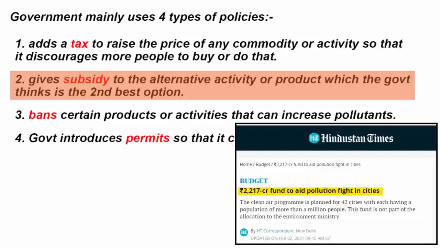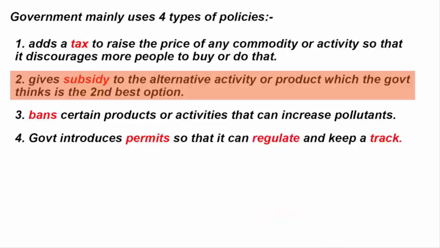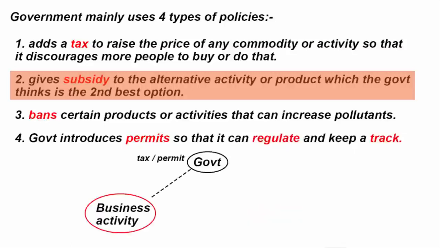So my assumption is that government is going to use this money in probably giving subsidy, because giving subsidy is like an incentive to encourage people to do certain things. Similarly, adding a tax or giving permit is a way for the government to generate revenue. That means probably we also know how this amount is being generated.